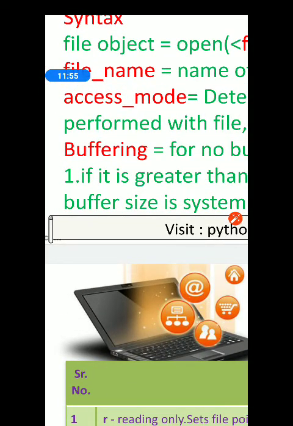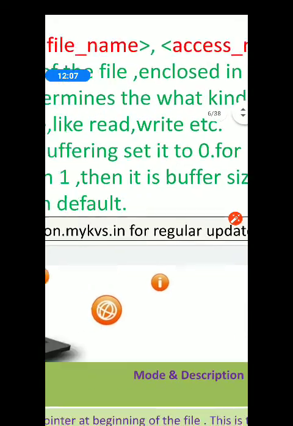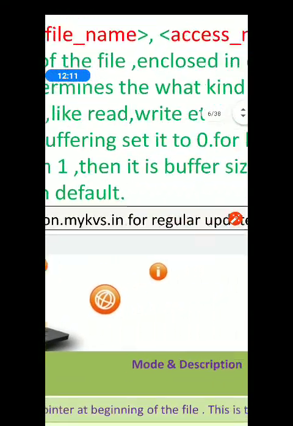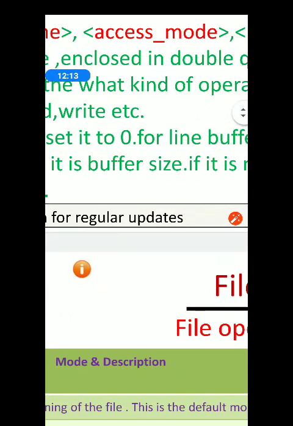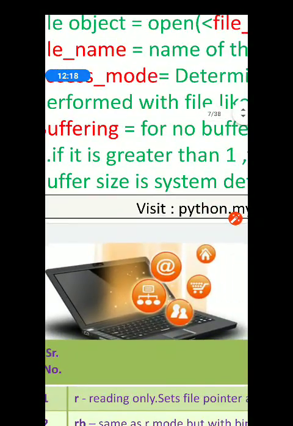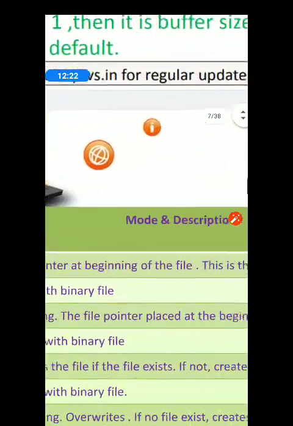Buffering is important when you have limited memory. You can use this buffering option. 0 is no buffering, 1 is for line buffering, and if it is greater than 1, say 2, 3 or something like that, it is the buffer size, and if it is negative, that is the system default buffer size.